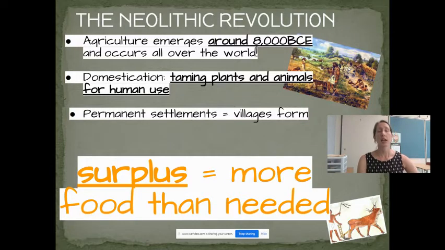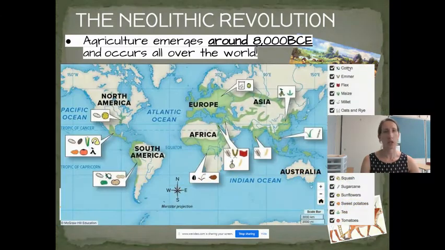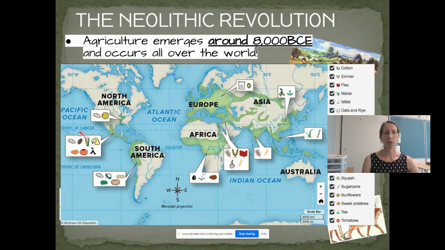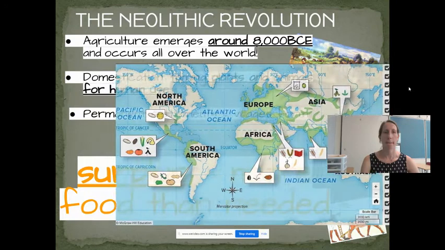What was this actually? Okay, so the first is that agriculture or farming emerges around 8,000 BCE all over the world. So you saw this map in our unit overview. So you can see right along this Tropic of Cancer, both north and south of there, we see the development of early civilizations, primarily along rivers. Why? Rivers provide good water that can be used for irrigation on a farm.